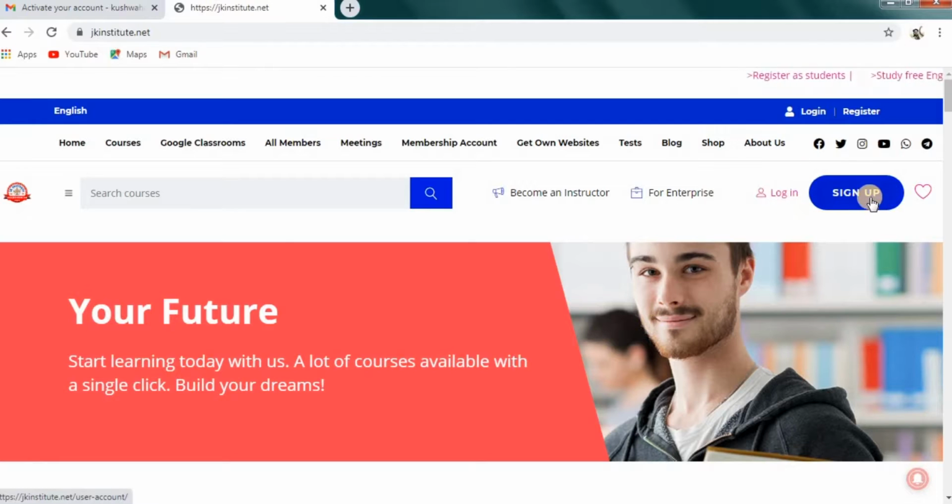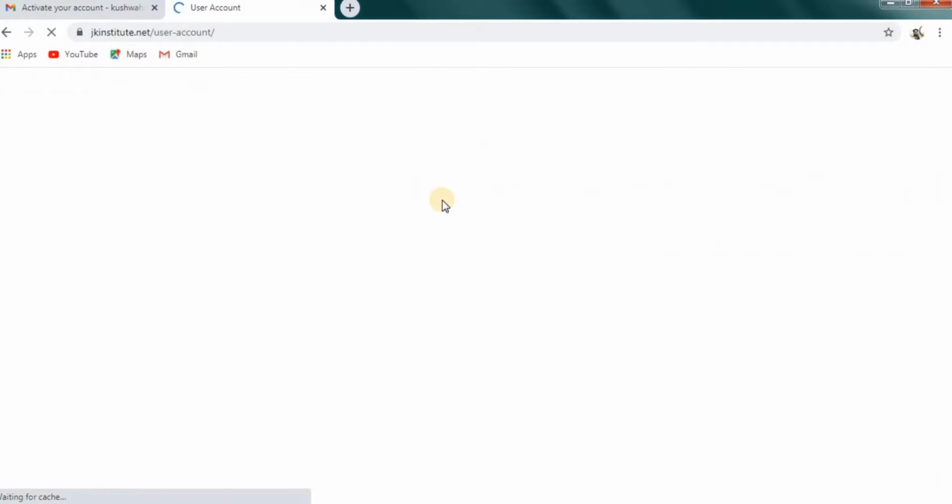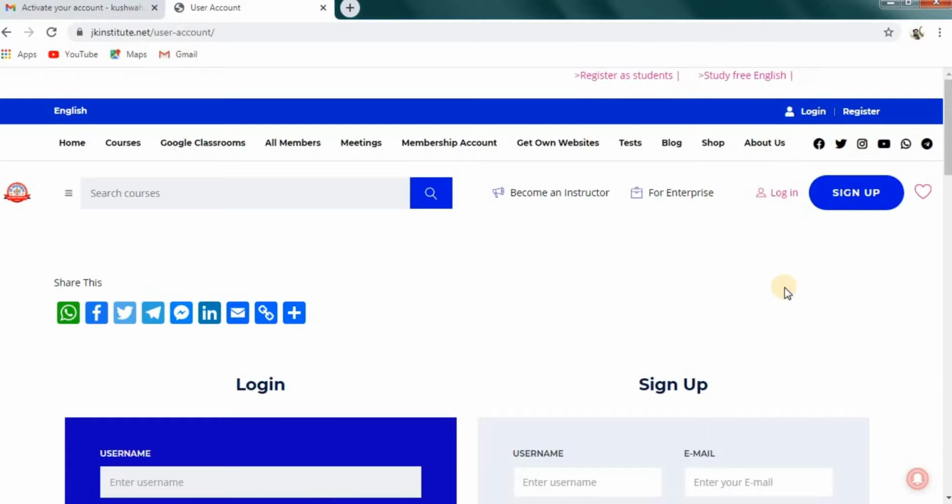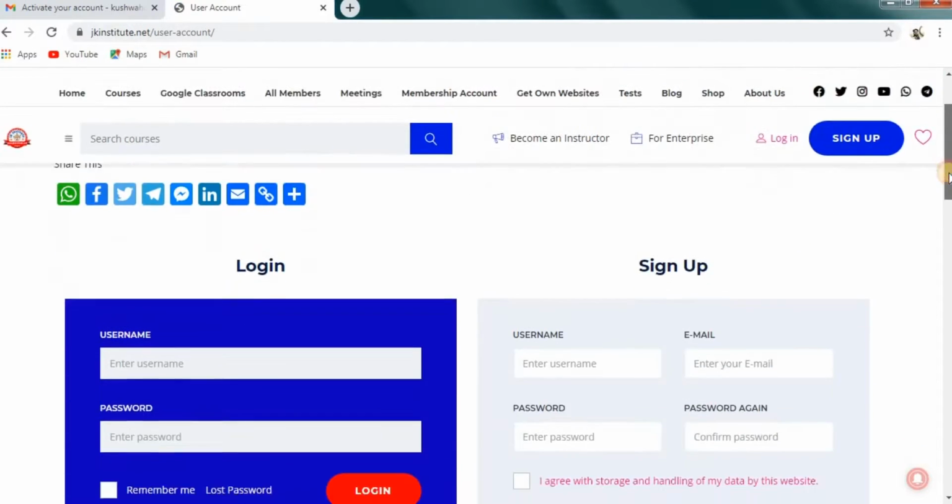Here you're looking at this sign up box, and this registration. If you already have an account, then you can log in here. If you have no account, then you can register here or here. So let me click on this sign up button. As I click here, this page will be loaded. So wait for a while, it is loading. Okay, now this registration form has been loaded.